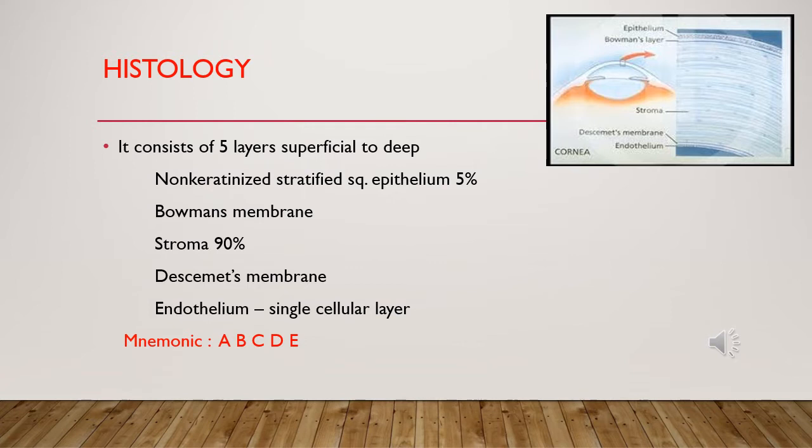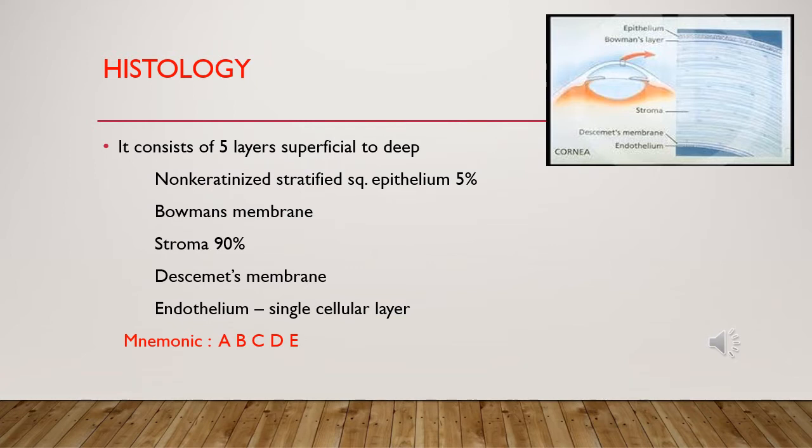Now, histology of the cornea. It consists of 5 layers from superficial to deep. These are non-keratinized stratified squamous epithelium, Bowman's membrane, stroma, Descemet's membrane, and endothelium. Among these layers, the stroma is thickest. It forms 90% of corneal thickness.